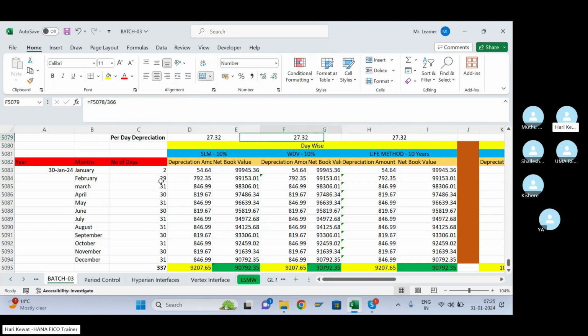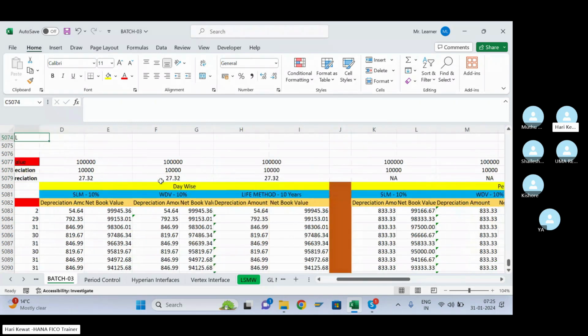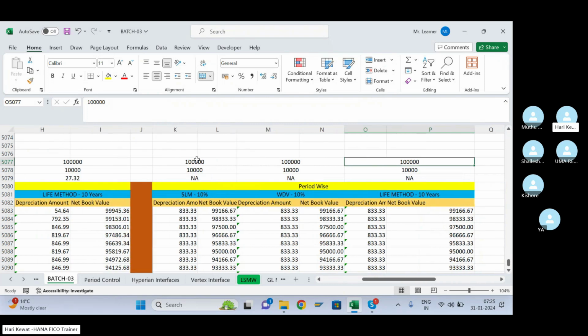Now let us go and check how it behaves in the period wise. Same values I'm pasting here also. Acquisition value 1 lakh, 1 lakh, 1 lakh. In period wise also we have SLM method, WDV method, and life method. The same methods are available in period wise also.